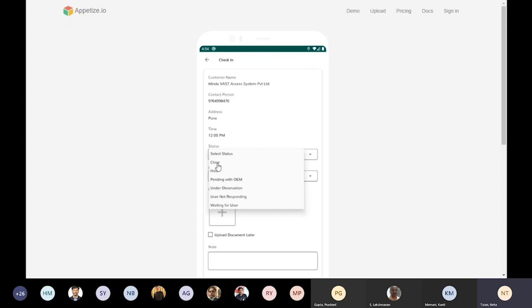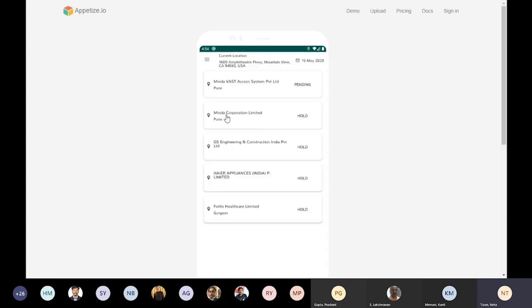They will have the complete details of the visits they have to do and a complete description of the work, and they can also update the status from the customer side, and that data will get uploaded in the service desk. So service desk and engineer can both be on the same page. The rest of the features are similar for the engineer also. This is the separate feature that we have added for the ticket data.